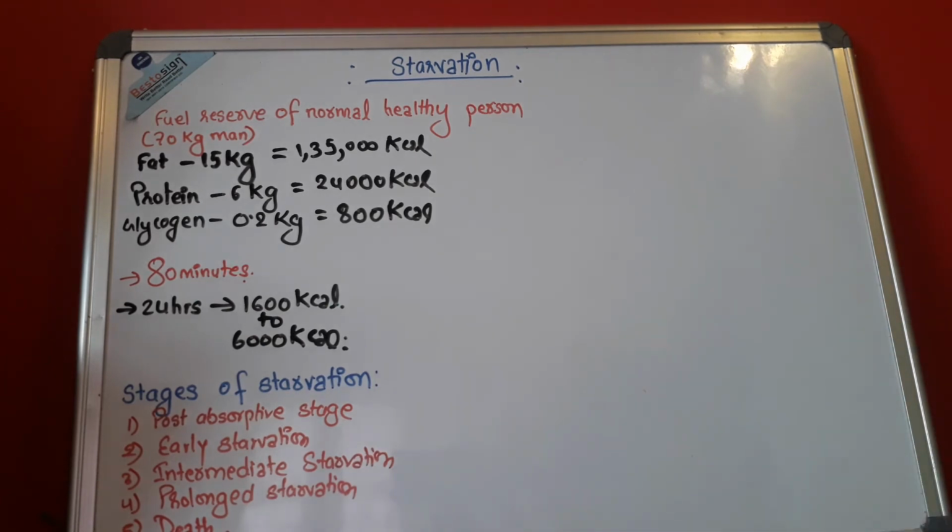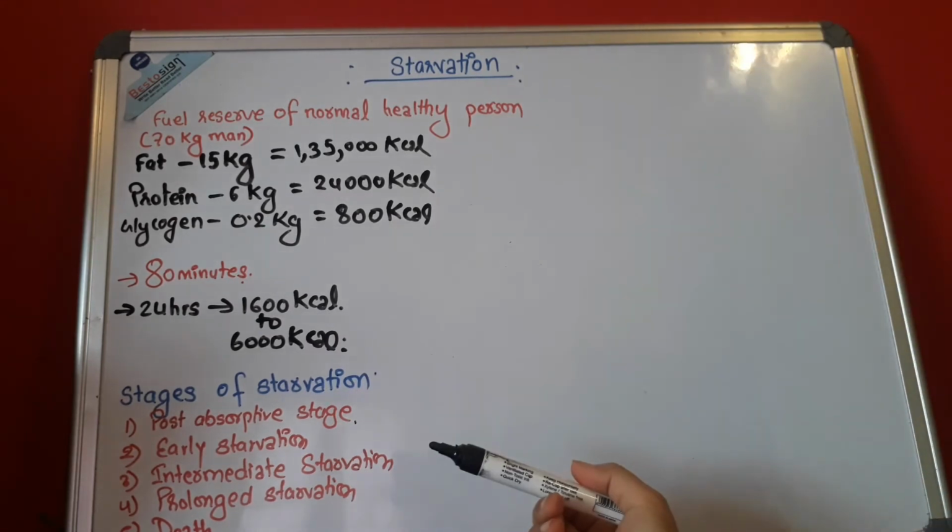The first stage of starvation is the post-absorptive stage. The second is known as early starvation. Third is known as intermediate starvation. Fourth, prolonged starvation. And fifth is death. Now we will go through each stage, and try to know what things are inside of it and what is the metabolism or general pathway. So now we will go with the post-absorptive stage.